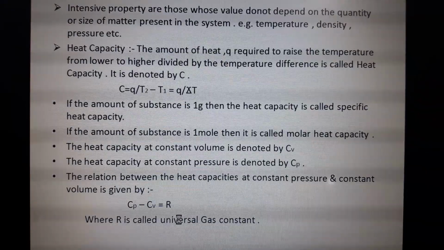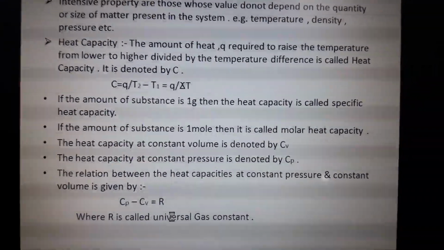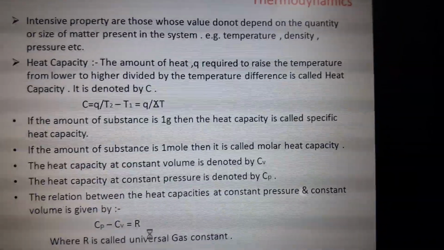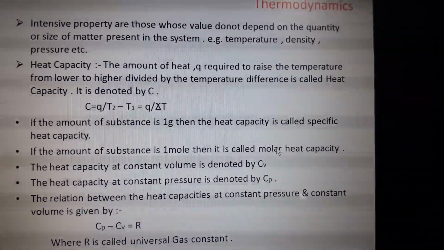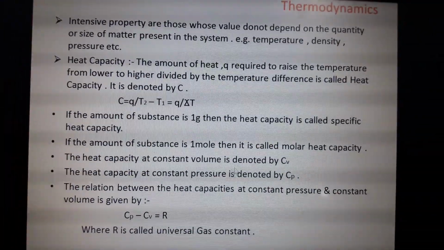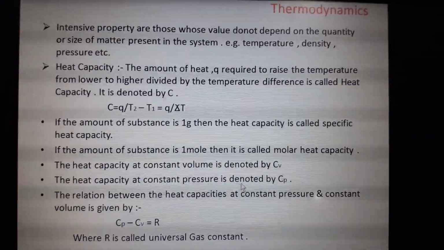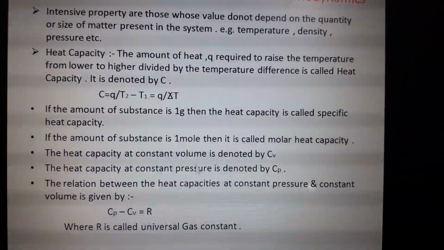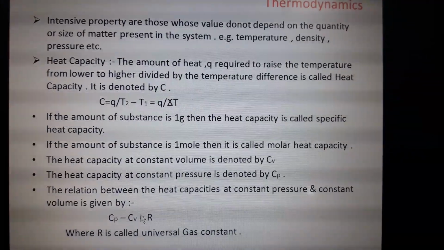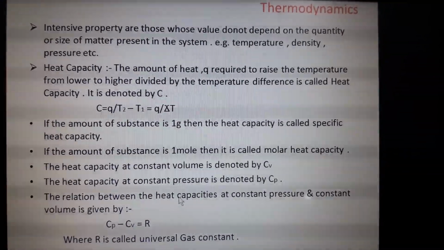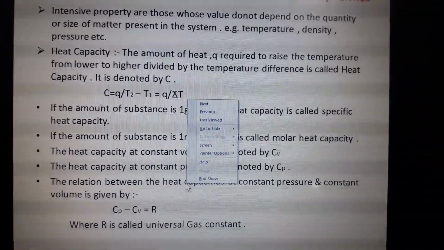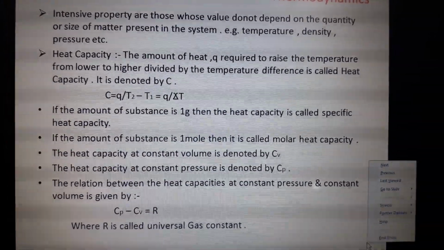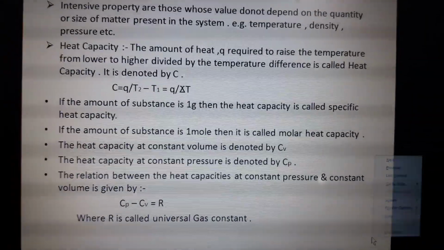If the amount of substance is 1 gram, then the heat capacity is called specific heat capacity. If the amount of substance is 1 mole, then it is called molar heat capacity. Okay. The heat capacity at constant volume is denoted by Cv. Heat capacity at constant pressure is denoted by Cp. This is the relation between Cp and Cv: Cp minus Cv equals R, where R is the universal constant.